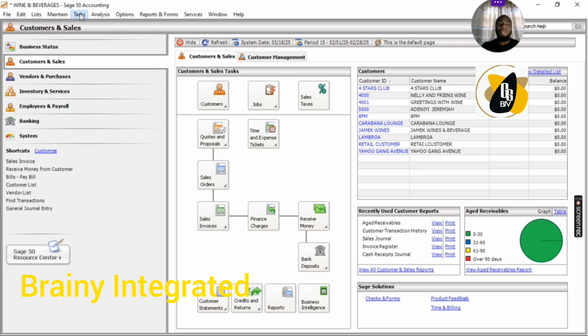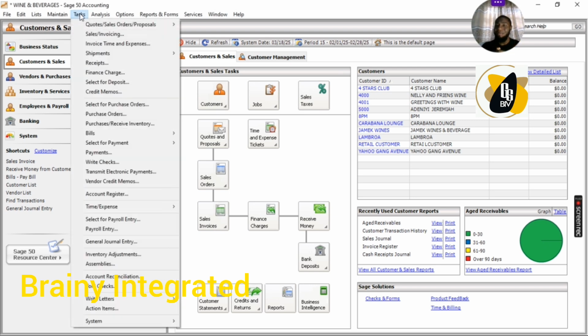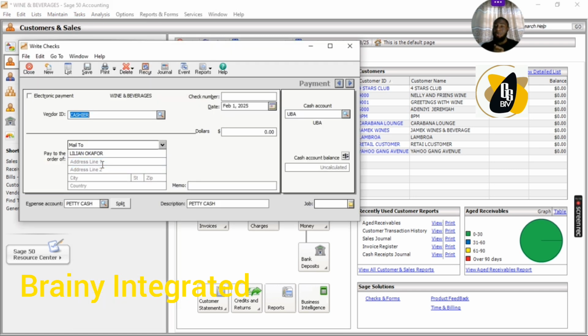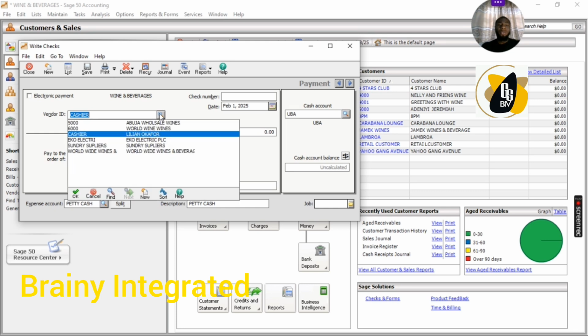So the first thing, I'm going to move the money as though I'm making payments. For Sage 50, I'm going to go to Tasks. When you go to Tasks, you locate Write Checks. You go to Write Checks, and this dialog box will appear. When this dialog box appears, the first thing is to select who the vendor is. In this case, you must have created the cashier or the accountant, or whoever is responsible for collecting this money, which is a staff.